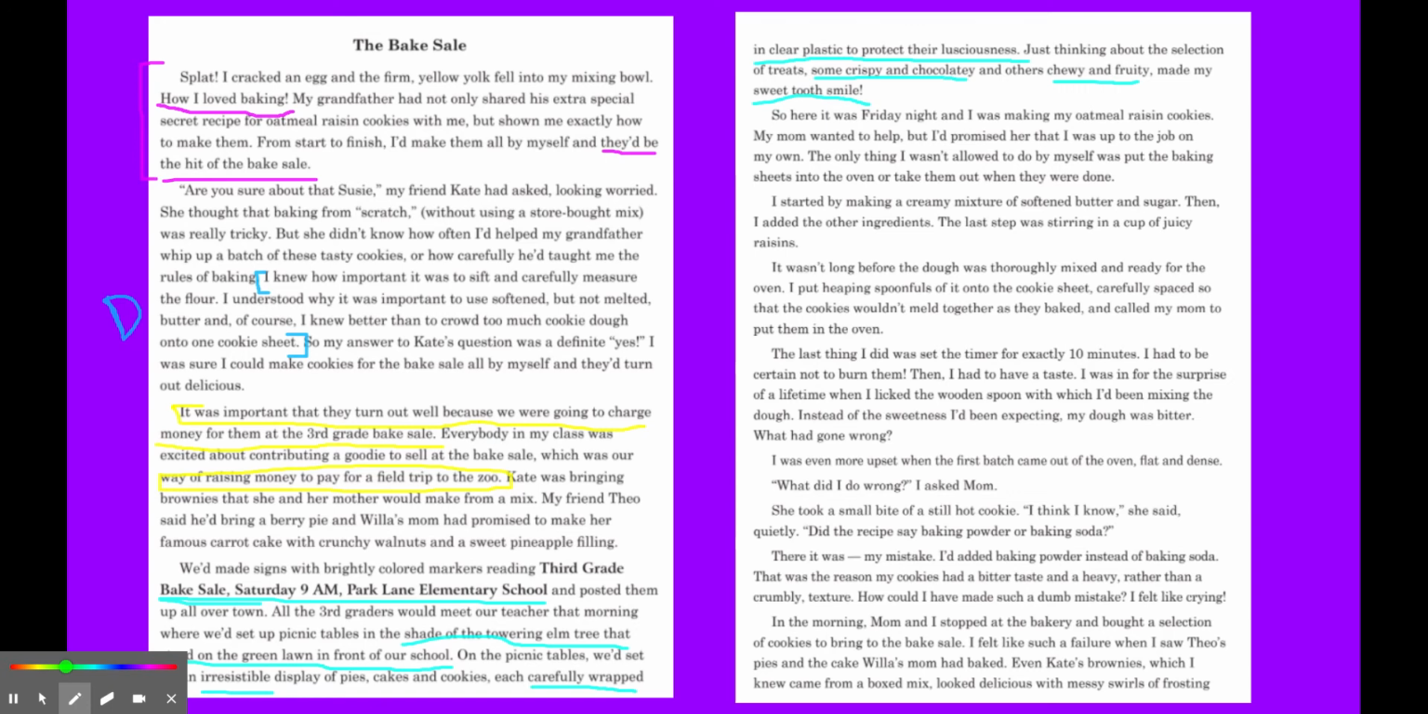Then I added the other ingredients. The last step was stirring in a cup of juicy raisins. It wasn't long before the dough was thoroughly mixed and ready for the oven. I put heaping spoonfuls of it onto the cookie sheet, carefully spaced so that the cookies wouldn't meld together as they baked, and called my mom to put them in the oven.